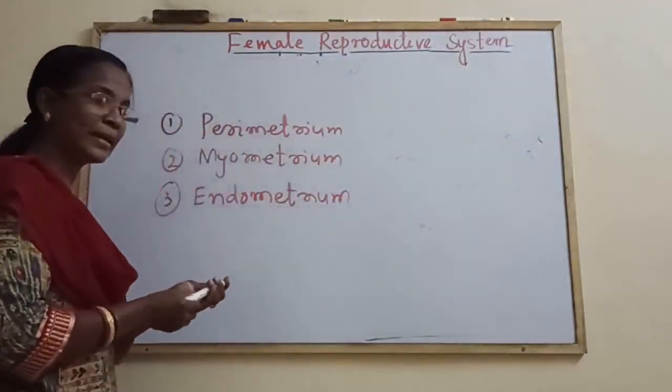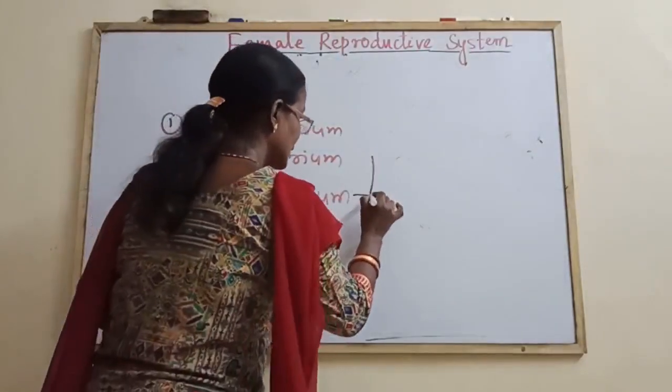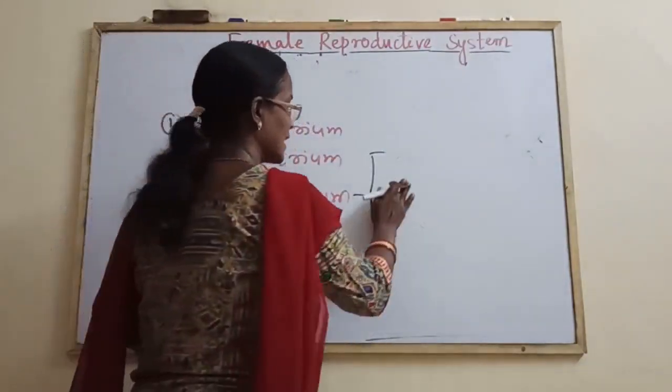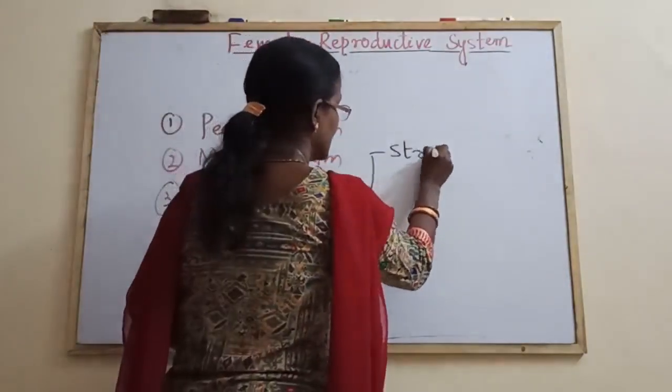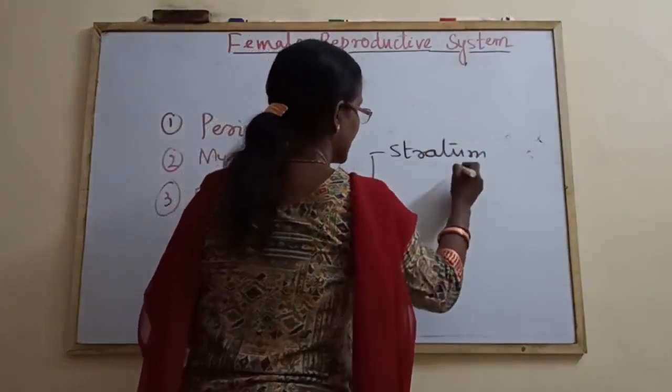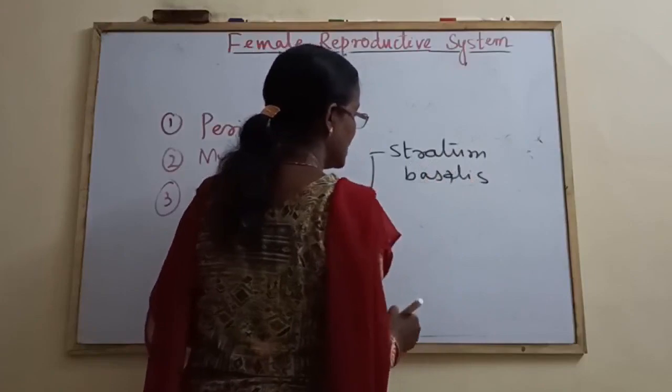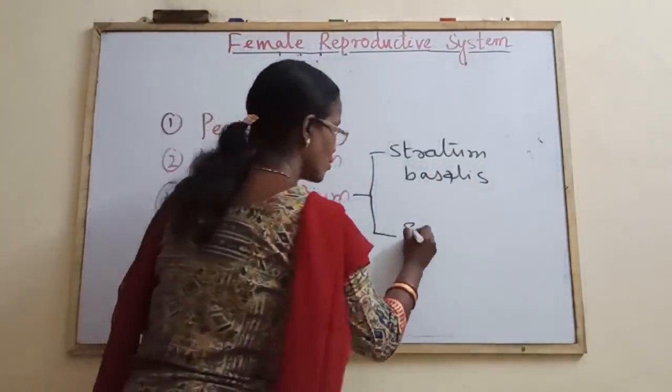Again, the endometrium is divided into 2 layers: the stratum basalis and the stratum functionalis.